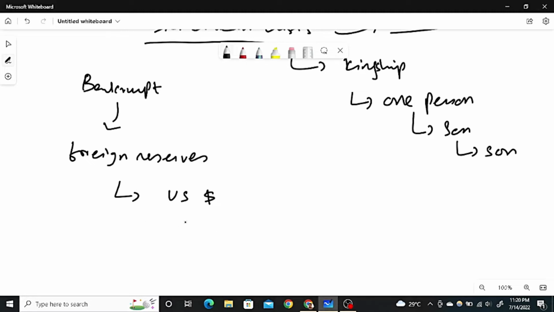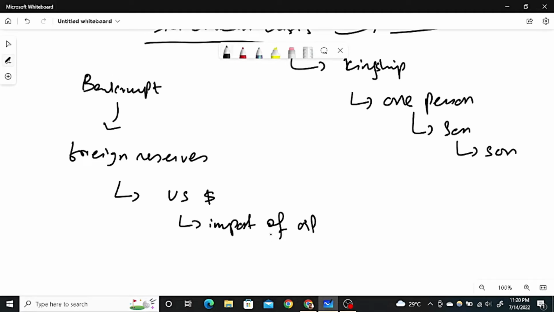So US dollars are needed for the import of, let's suppose, oil, petrol and other necessities which the country cannot produce. It all depends on the type of country. As Pakistan is an agricultural country, Pakistan will not be importing any agricultural product. Again, there we need foreign reserves in order to purchase the oil and other commodities which are necessary for the country, because we need to survive.